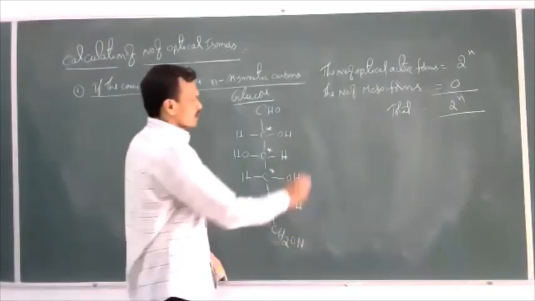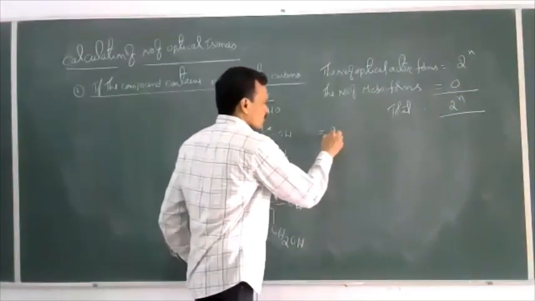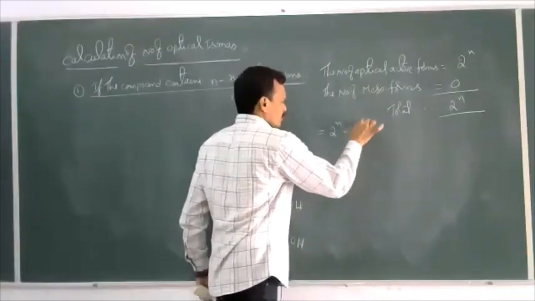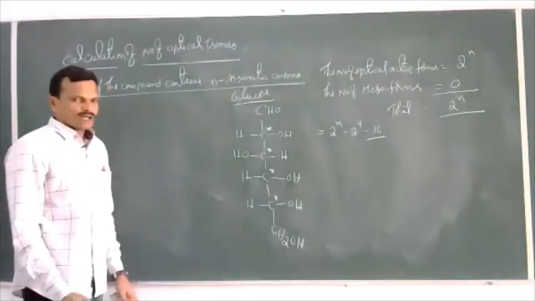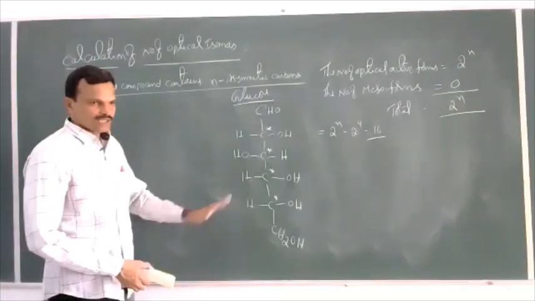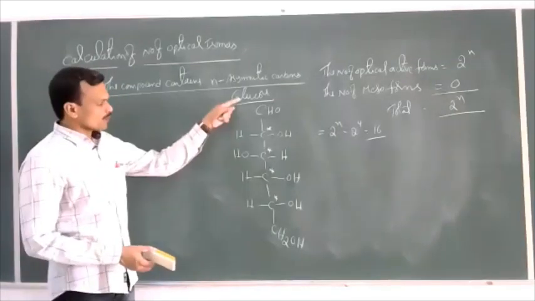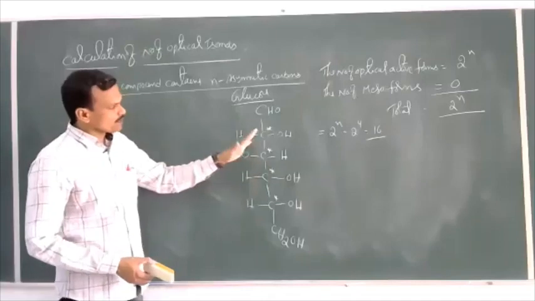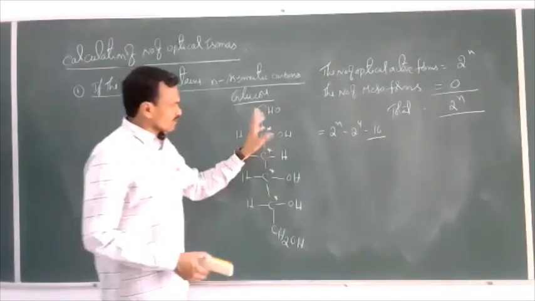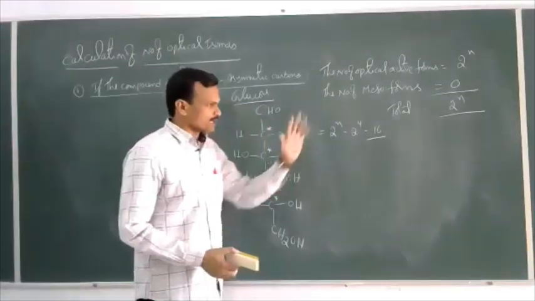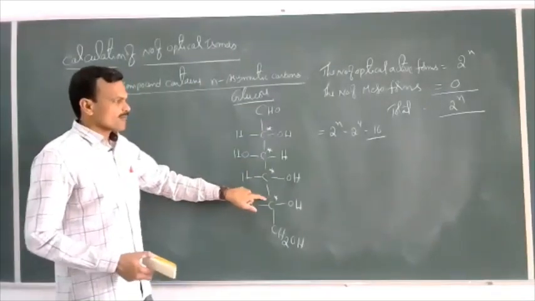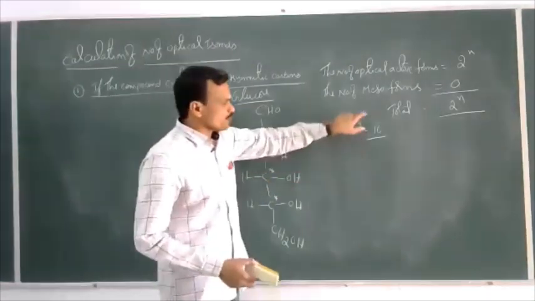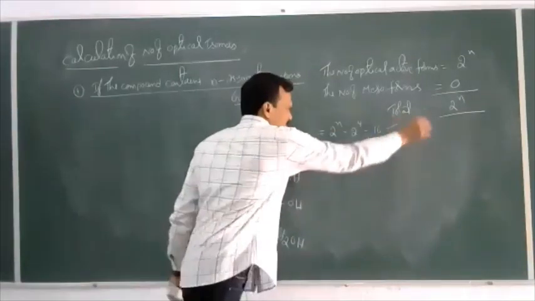Then the number of optical isomers is 2 power n, which is equal to 2 power 4, which is equal to 16. And this molecule does not possess any symmetry. The compound is optically active. Any conformation, any form of this glucose molecule is optically active only. Since there are 4 asymmetric carbon atoms, we can get 2 power 4 structures, which is equal to 16.